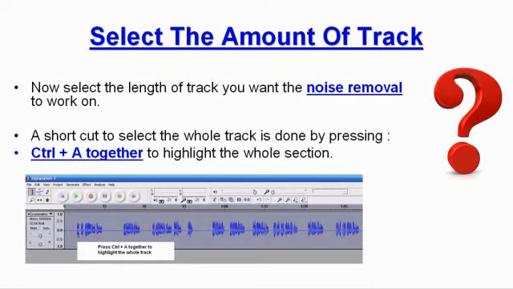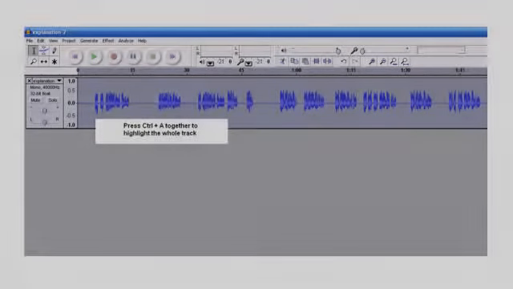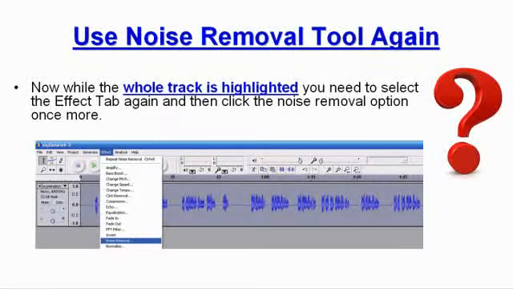Now select the length of track you want the noise removal to work on. A shortcut to select the whole track is done by pressing Ctrl and A together to highlight the whole section. Now while the whole track is highlighted, you need to select the Effect tab again and then click the Noise Removal option once more.